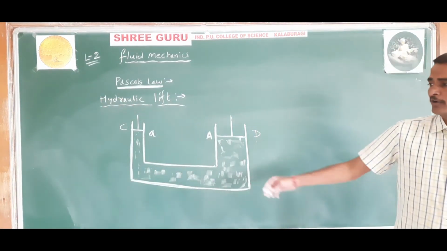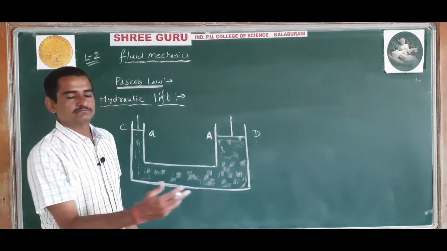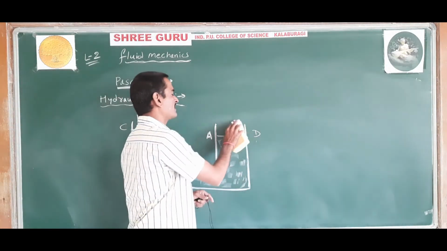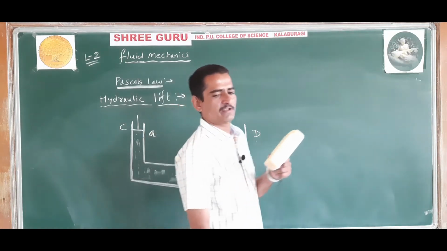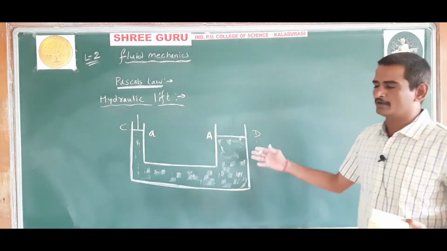This is the hydraulic lift. To measure the weight of a truck, or the weight of any other very big object, we use the hydraulic lift.